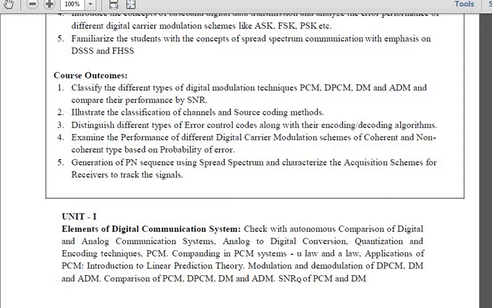Fine. Analog communication is less immune to noise, whereas digital communication is more immune to noise, and we also have the capability to reduce it.